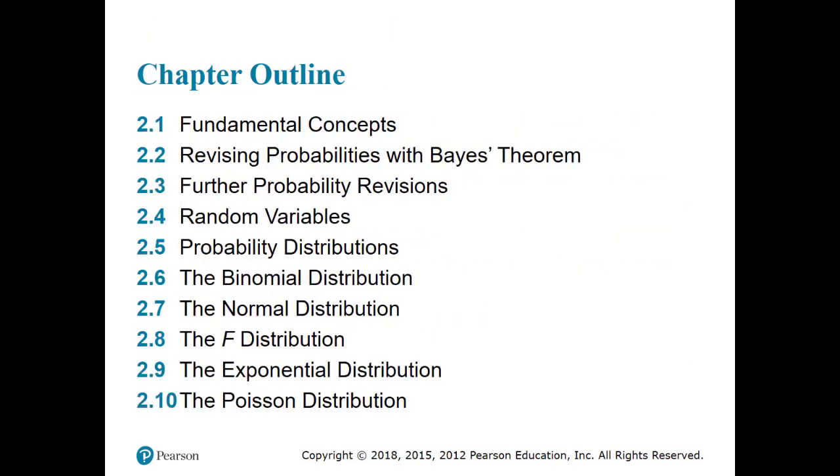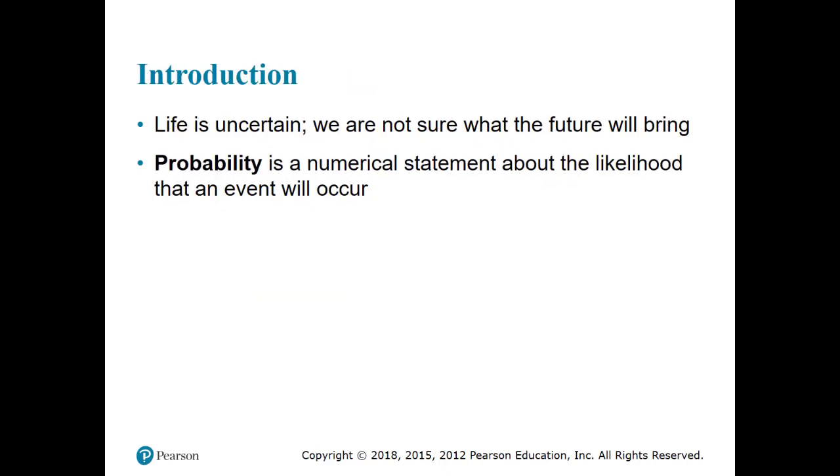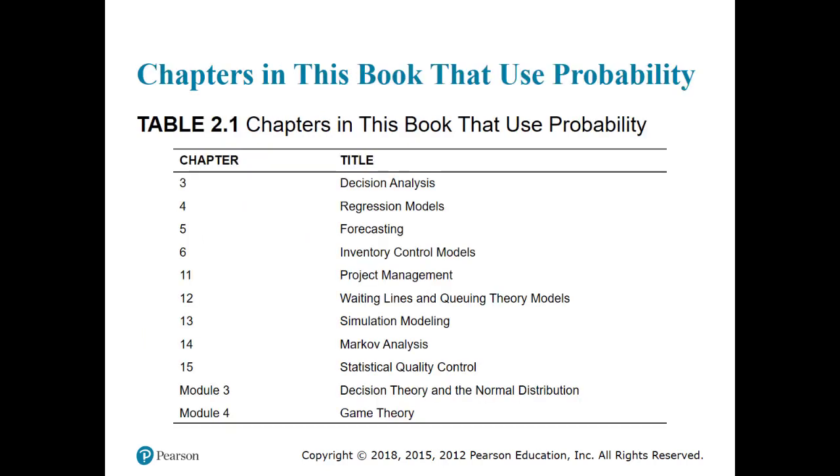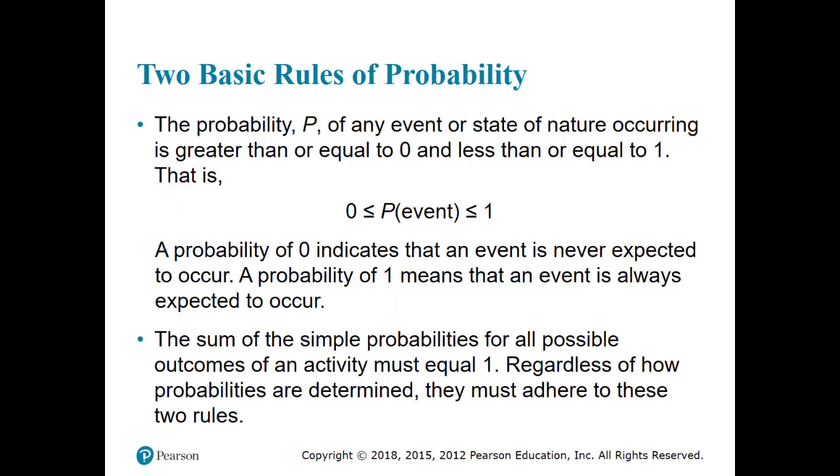Okay, so these are the learning objectives. Okay, so here is the chapter outline. Okay, so life is uncertain, there is always a probability of stuff happening. All right, so here are the chapters where probability will be used. So it's a list of them.